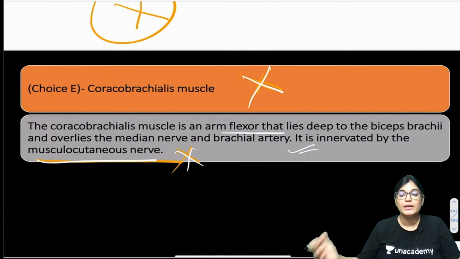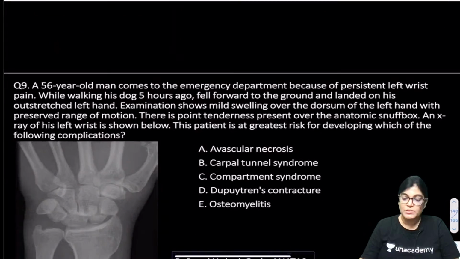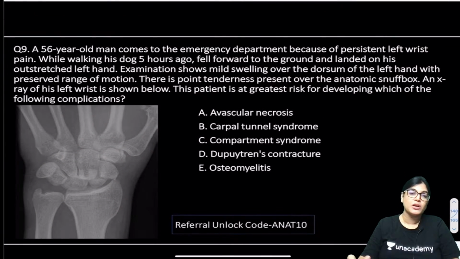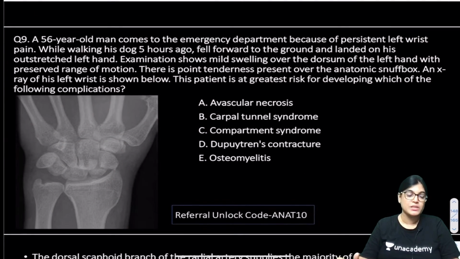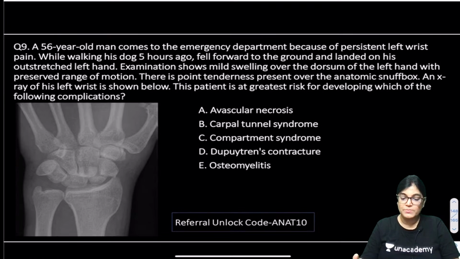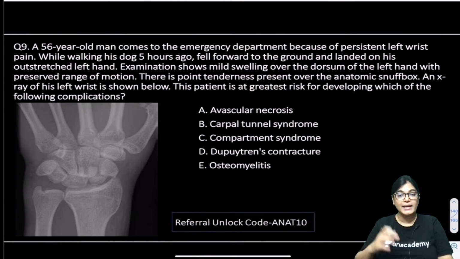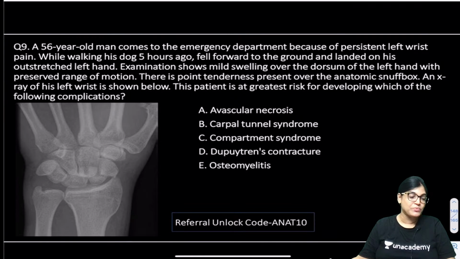After locating the ulnar nerve, the injury is in Guyon's canal lying below the hook of hamate. So, can we move on to the next MCQ, that is MCQ number 9. This is a mixture of clinical and image based MCQ. Just go through this MCQ, I will explain it, and at the end of the session, after 2 more MCQs, 9th and 10th, I would also like to tell you about my free sessions on the Unacademy platform, with timing, so that you can attend my free sessions. So, firstly let us solve question number 9.